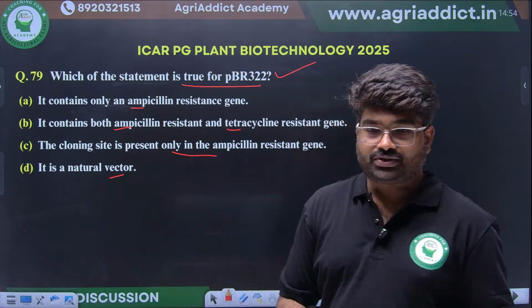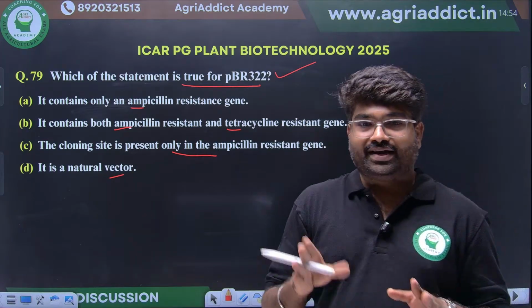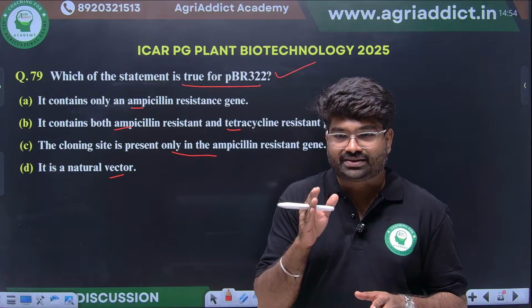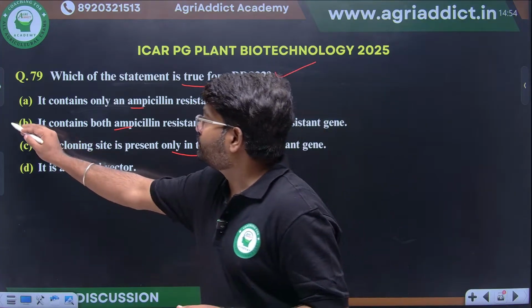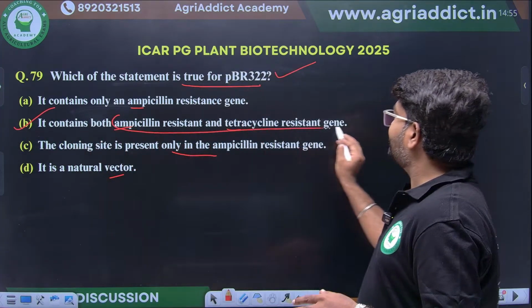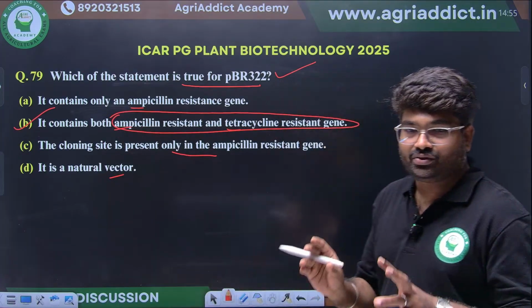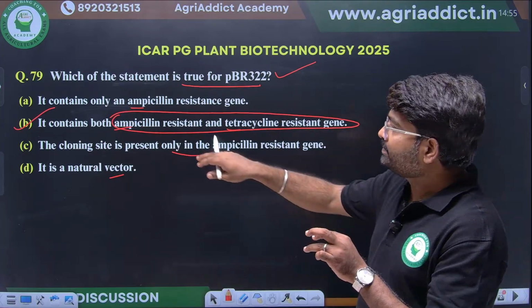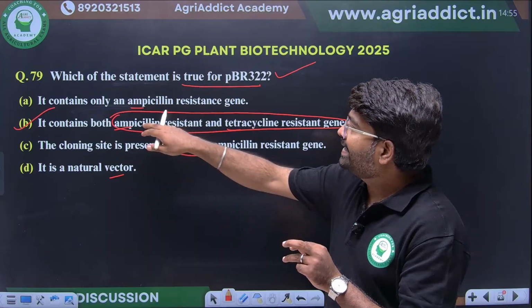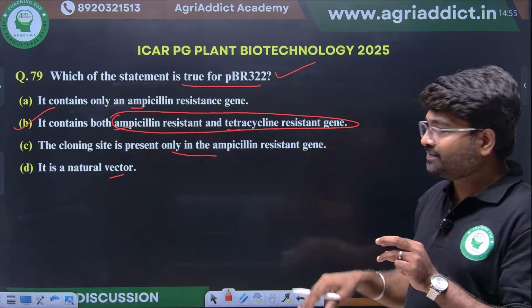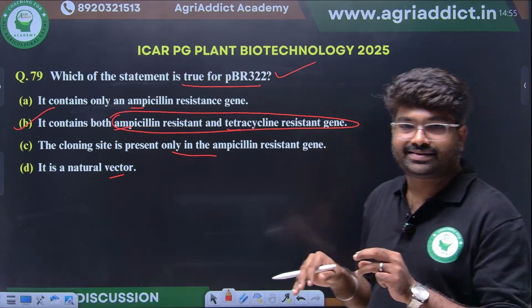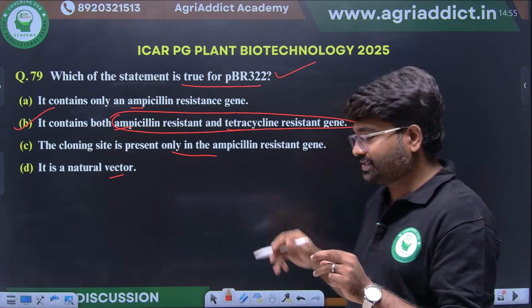What will be the right option? Whether it will have only single antibiotic selection marker? Yes, it will have both ampicillin and tetracycline resistant gene. So the gene of interest can be cloned either in the ampicillin resistant region or tetracycline resistant region. This we have already discussed.